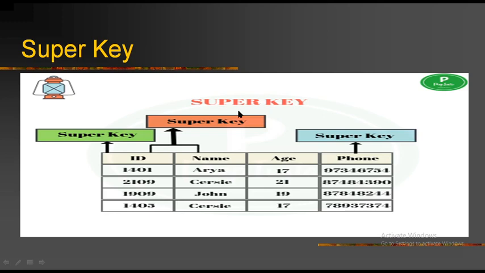While selecting a candidate key, redundant attributes should not be taken. Here redundant attribute is nothing but data duplication, which should not be there. That is what redundant attributes are. So while selecting a candidate key from the super keys, we have to select the one which does not have duplicate values. That is very important here to select a candidate key. The candidate key is also known as minimal super key.